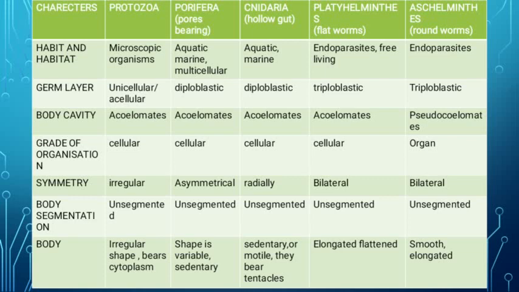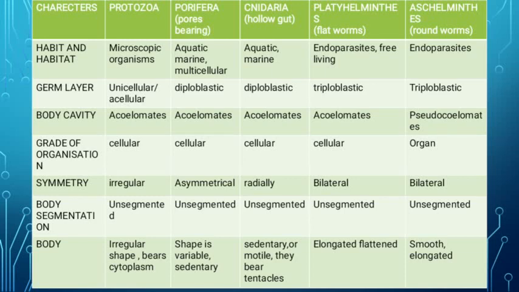Triploblastic means what? The germ layers, the body has endoderm, ectoderm and mesoderm. Okay, body cavity is still acoelomate only. Grade of organization is still cellular. Then symmetry is bilateral symmetry here. Bilateral means if the organism is cut in one plane, then only it gives two equal halves. Then here also body segmentation is unsegmented.